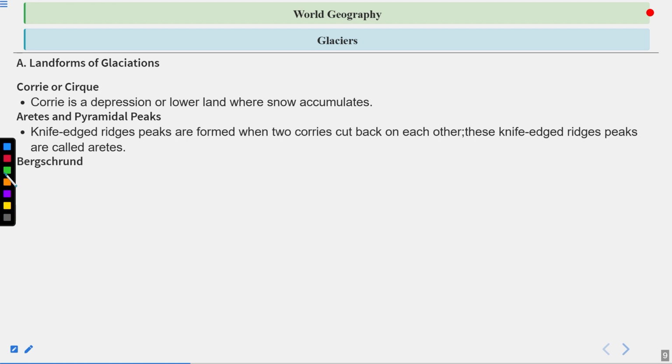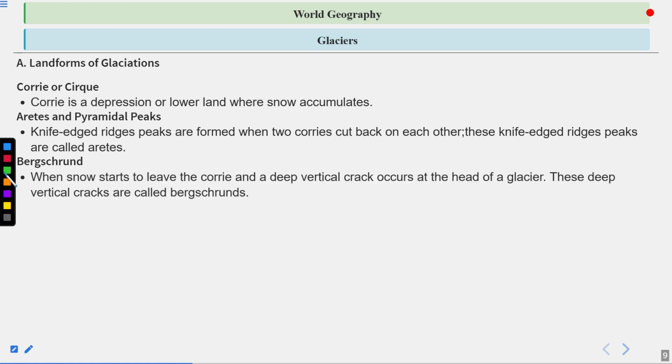Bergschrund. So when snow starts to leave the quarry and a deep vertical crack occurs at the head of a glacier, these deep vertical cracks are called bergschrunds. That means when the glacier starts melting and the flow of water starts, that type of crack that is formed is called a bergschrund.